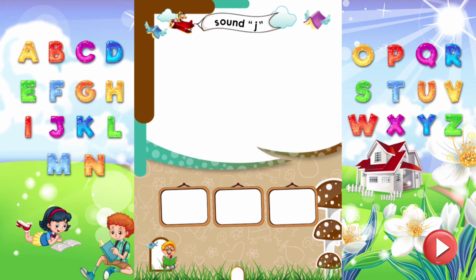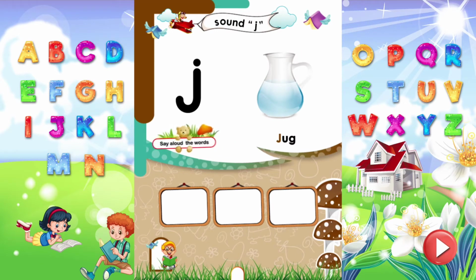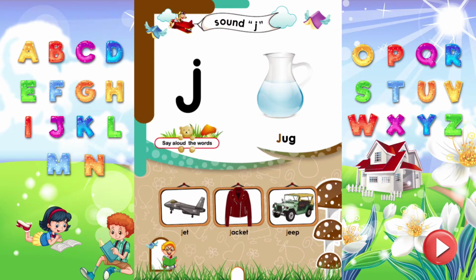Sound J. Dear kids, read the letter J. It makes sound J. Jug. Jug starts from the sound J. Say aloud more words that start from the sound J. J is for jet. J is for jacket. J is for jeep.